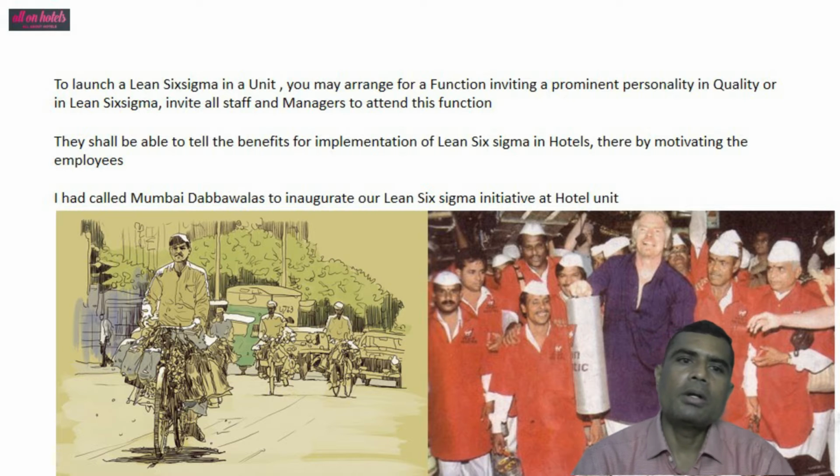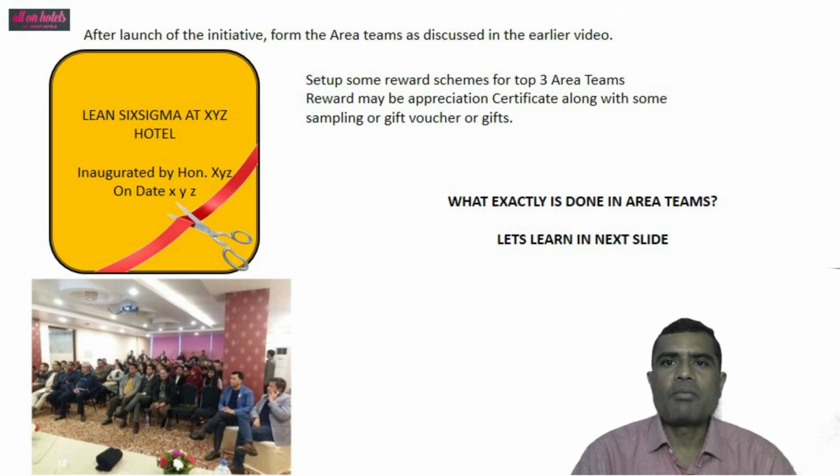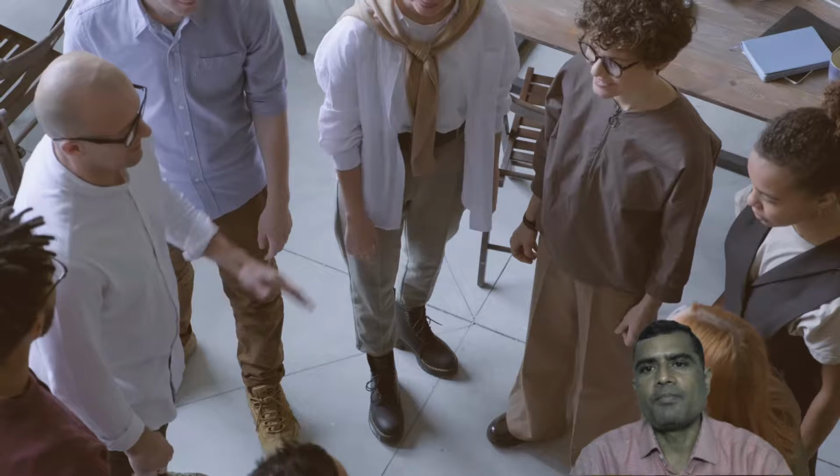I had called Mumbai Dabbawalas to inaugurate our Lean Six Sigma initiative at hotel. After launch of initiative, form various area teams as discussed in the earlier video. Set up some reward scheme for top 3 area teams. A reward may be appreciation certificate along with some sampling or gift vouchers, etc.